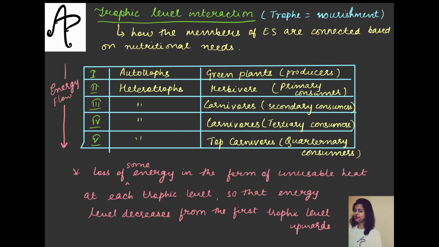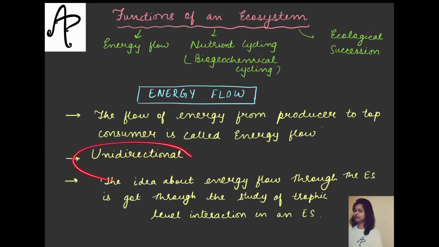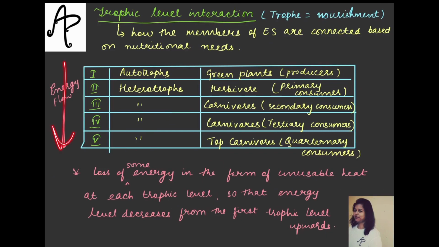Now what you need to notice and see here is the direction of the energy flow. अभी हमने देखा it is going to be unidirectional, it is going to be from one direction to another only and not bidirectional. So this is the direction that is followed in the energy flow, which means the energy flow happens from the autotrophs to the last top carnivores. अब ये लॉजिकल भी तो है ना, आप खुद ही सोचो, एनर्जी सबसे ज़्यादा which level, which trophic level will have the maximum energy? Of course the plants, na, because they get their energy from the sun and they are the producers, so they will have the maximum energy.